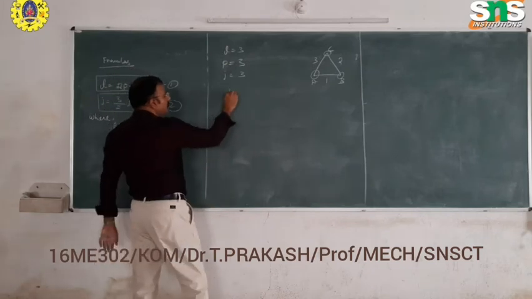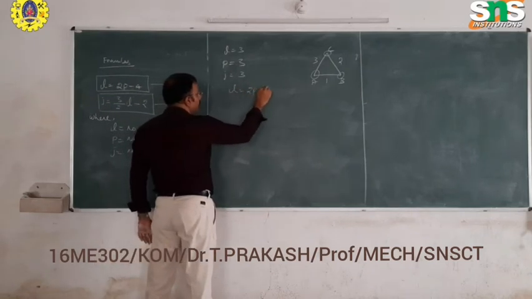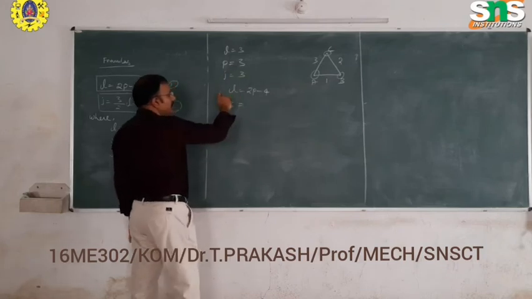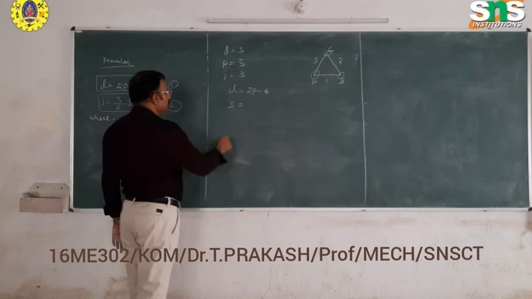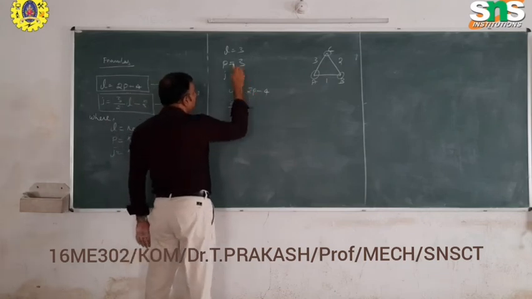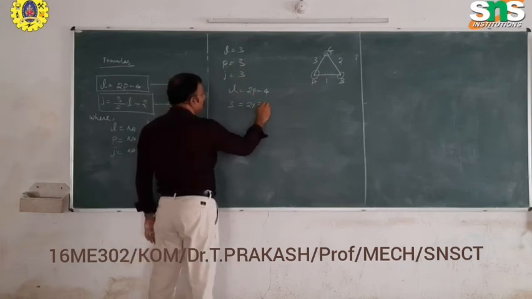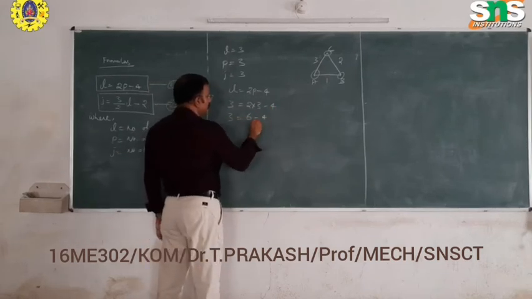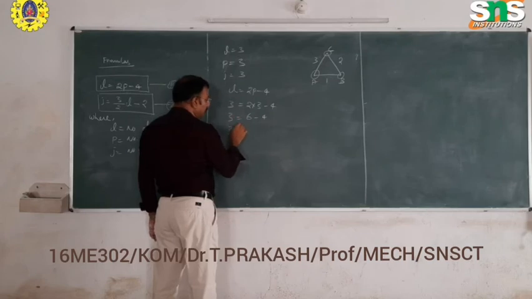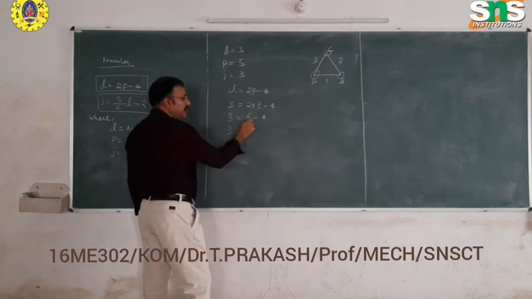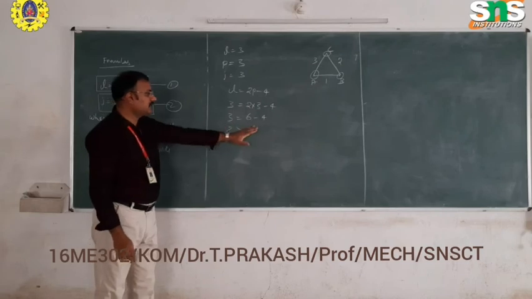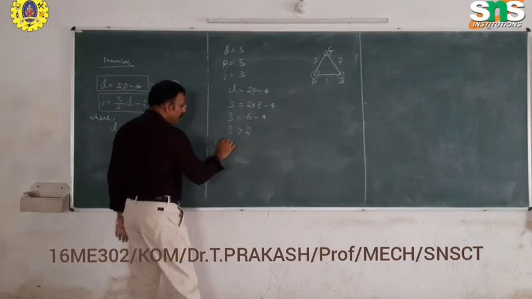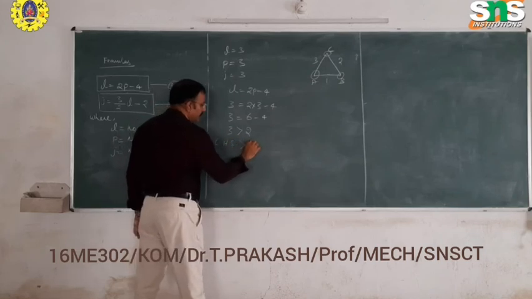Now we use the formula L equal to 2p minus 4. The number of links is 3. So you have to check whether the left hand side is equal to the right hand side. P is the number of pairs, so 2p minus 4 is 6 minus 4. That is 3 equal to 6 minus 4. The right hand side value is 2. Therefore we can write that the left hand side is greater than the right hand side.